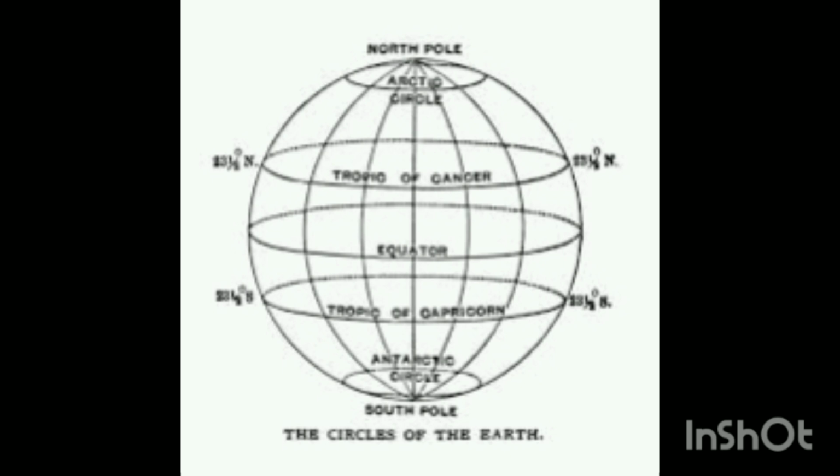On June 21st, the sun is on the Tropic of Cancer, on March 21st and September 23rd the sun is on the equator, and on December 22nd the sun is on the Tropic of Capricorn. And it is very important, you need to remember this. And this is a lot of topic.